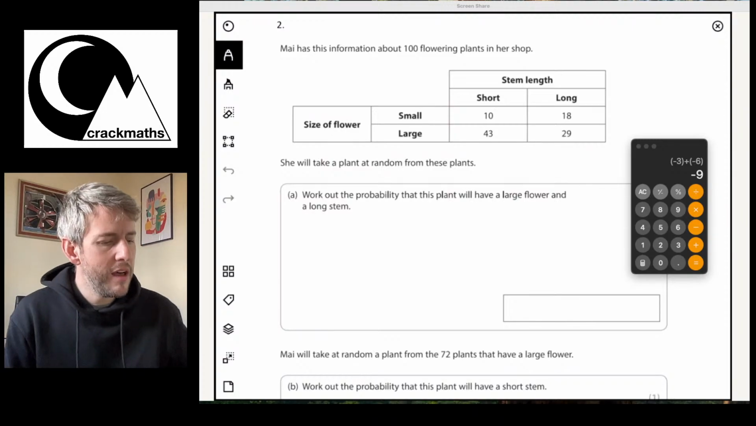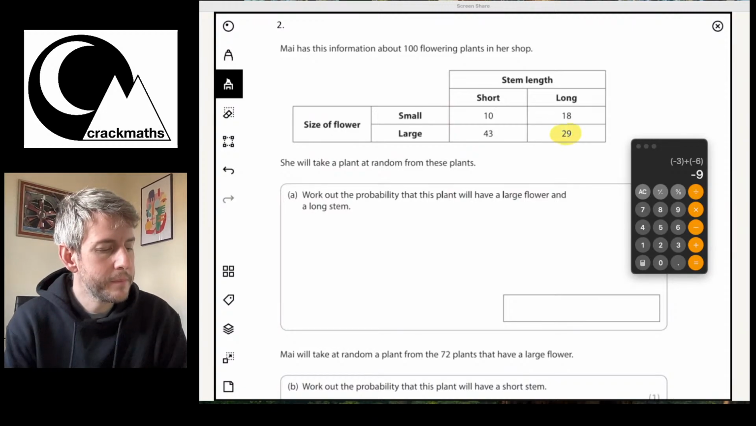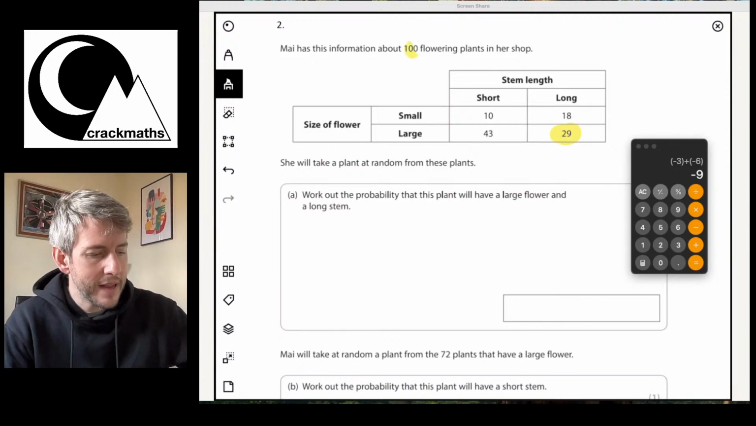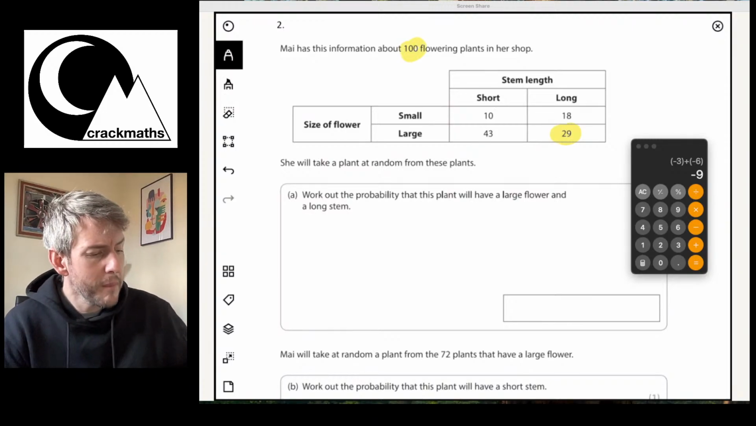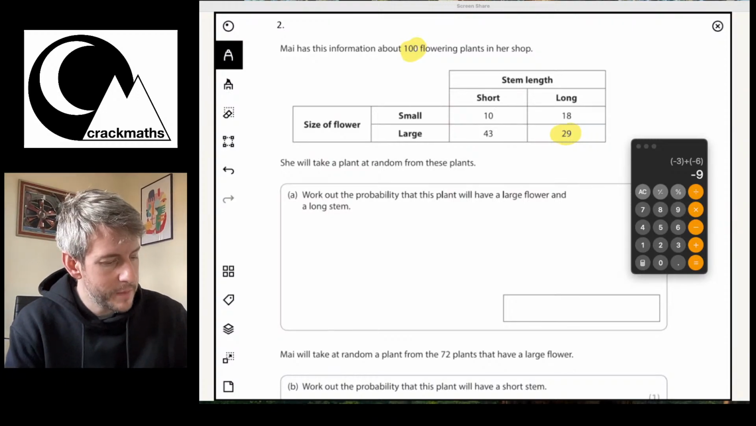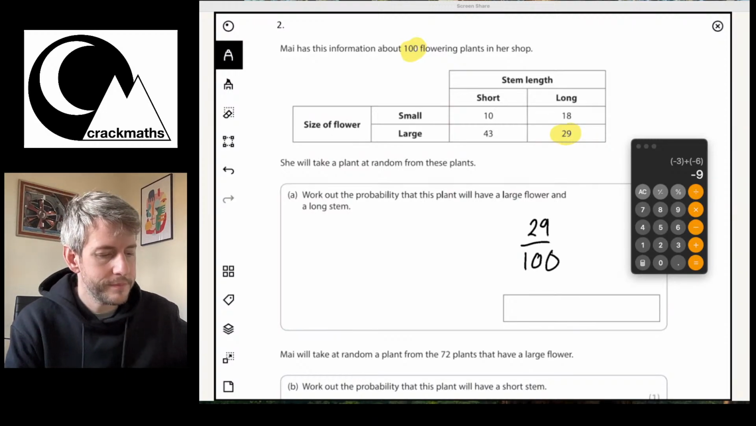Okay, so we want a large flower and a long stem, so that's going to be these 29 plants here. So there's 100 plants in total, so the probability that she gets the large flower and long stem is going to be 29 out of 100.